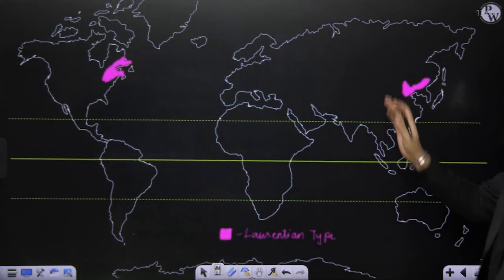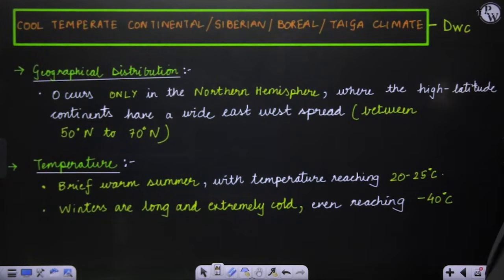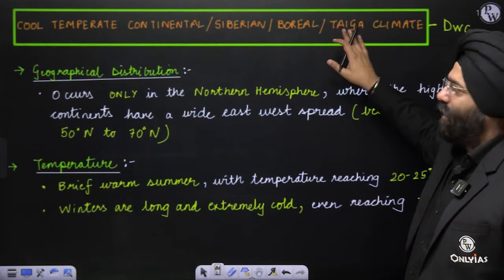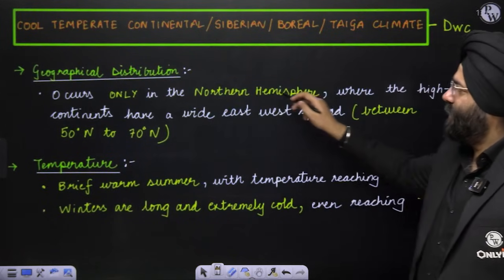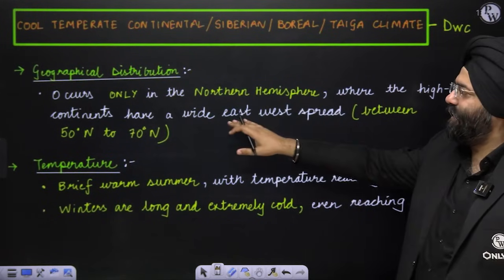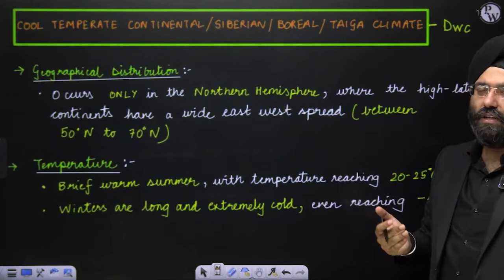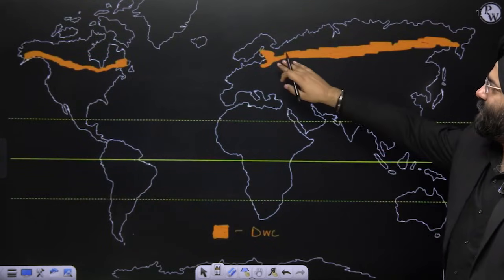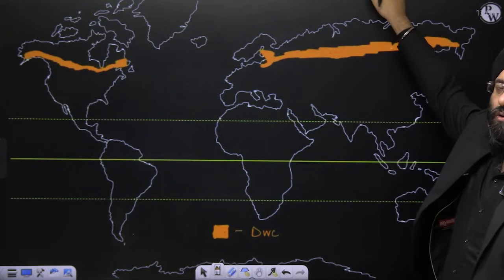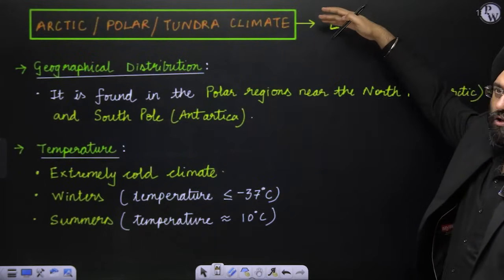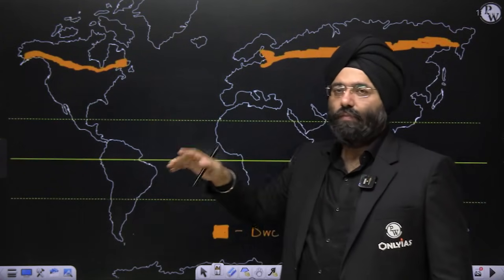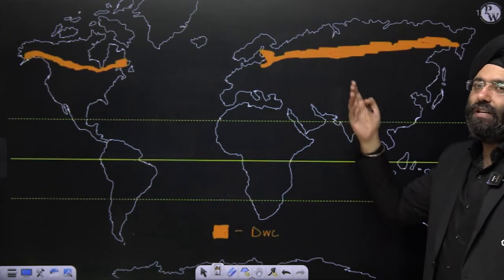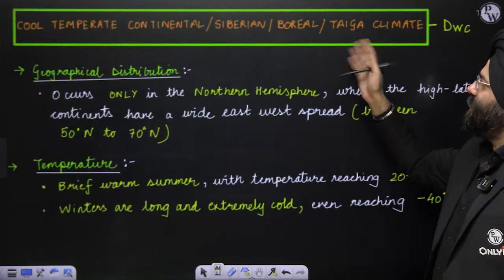Okay, so these are the regions you have seen. Next comes cool temperate continental, Siberian, boreal, or Taiga type, DWC. You can be asked a question on Taiga, boreal, Siberian, or cool temperate; they are the same. It occurs only in the northern hemisphere, where the high latitude continents have a wide east-west spread between 50 and 70 degrees north. See here: if you go to the upper regions, you will see the tundra or polar type of climate. Below that is the Taiga type. Again a colder region, but below the extreme cold, you have this, which is known as the Taiga type.